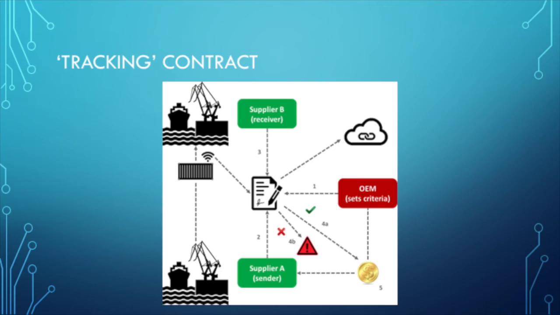Automated tracking and payment will help to simplify the processes within the supply chain and provide real-time updates on product status, so that parties can remain agile in the event of unforeseen circumstances.